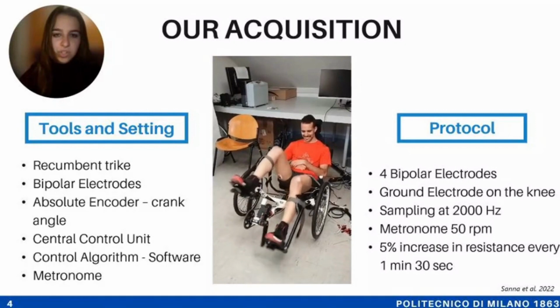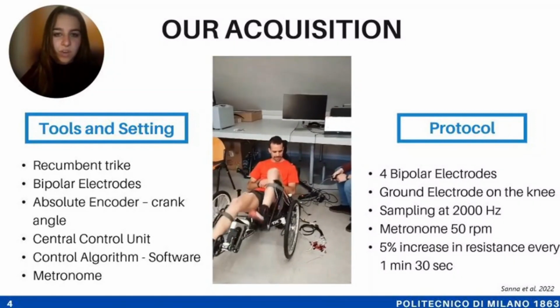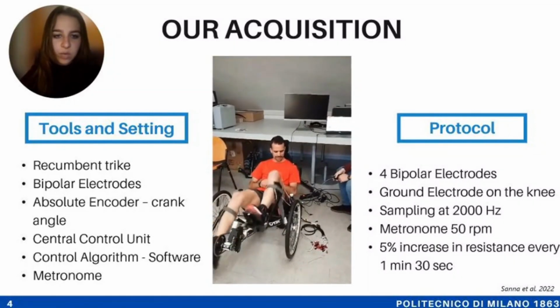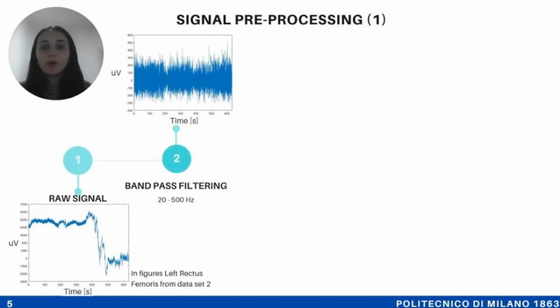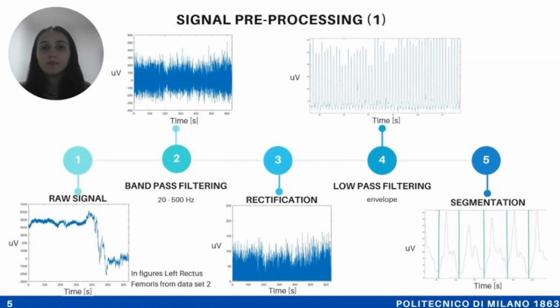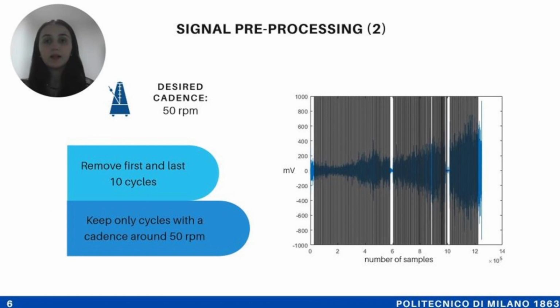analysis. The acquisition consists in the recording of the activities of the rectus femoris and hamstrings during cycling with increased resistance. The signal preprocessing consists of these steps. In order to obtain a more regular signal, we want to maintain a cadence around the desired one, which is 50 revolutions per minute. That's why we deleted the first and last 10 cycles.